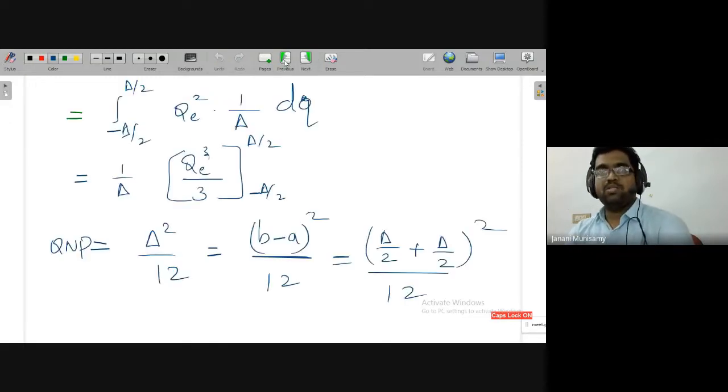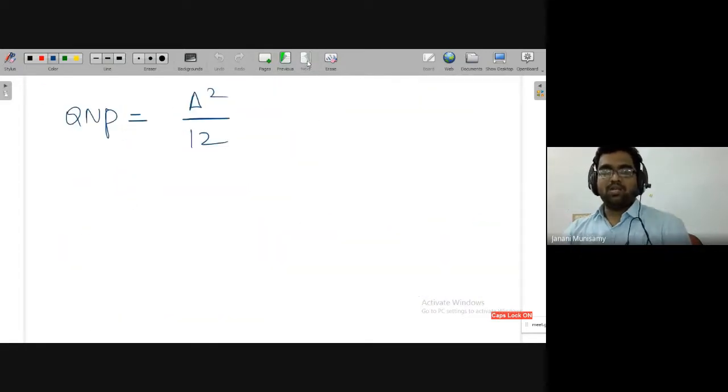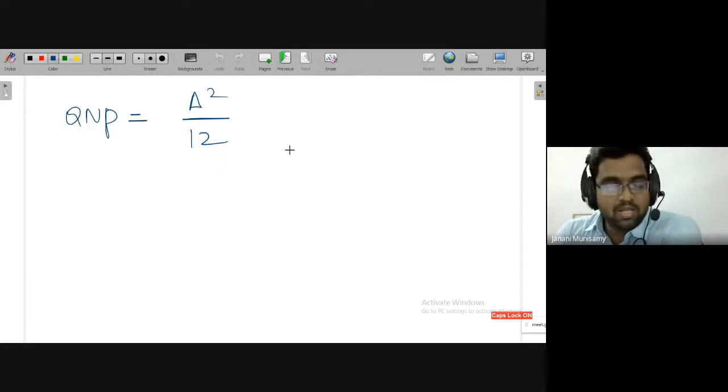Already I know the signal power, and I also know the quantization noise power, that is del square divided by 12. Now I want to calculate the ratio between these two. Before that, we'll calculate del, the step size.